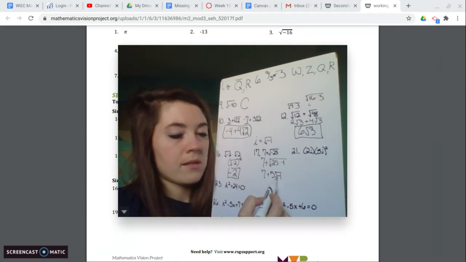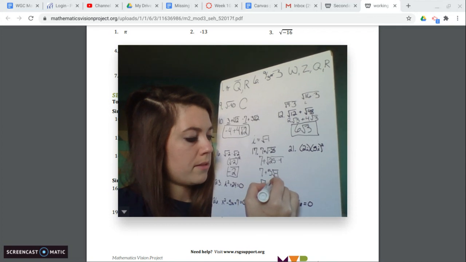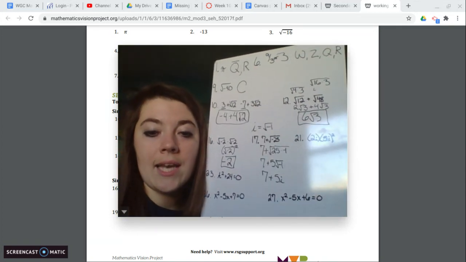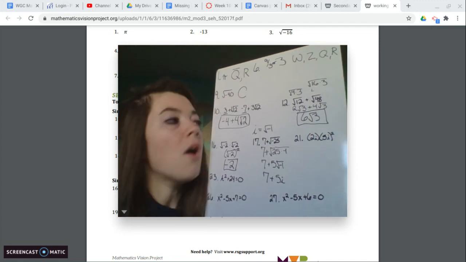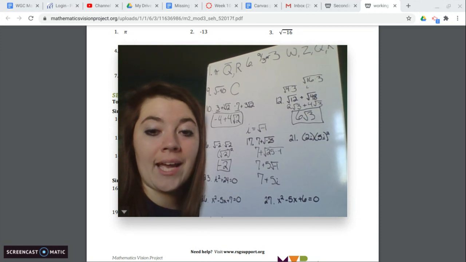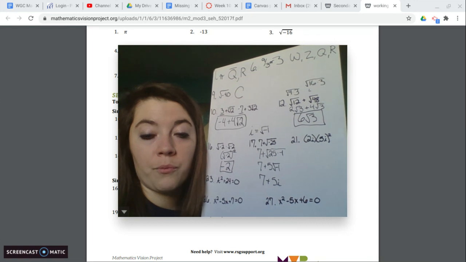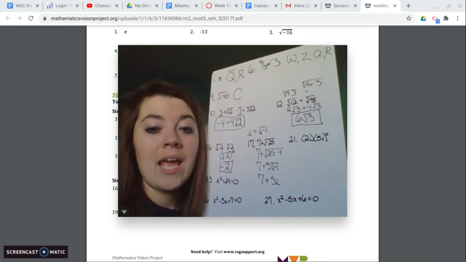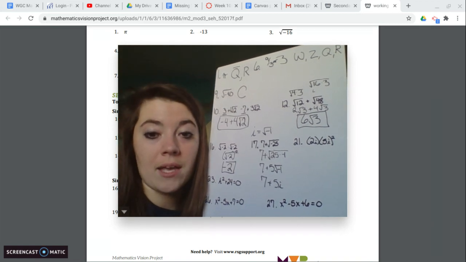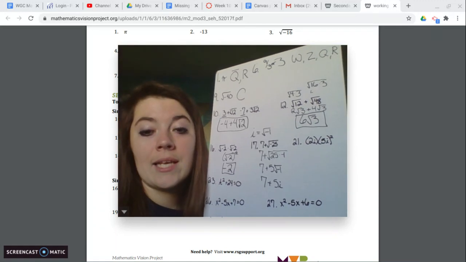So this says the square root of negative 1 right here. So our answer is 7 plus 5i. So anytime we have a negative under the square root, we can eliminate that negative by taking an i to the outside of the square root, because the square root of negative 1 is i. So that just gives us an answer of 5i for that, because the square root of 25 is 5, and the square root of negative 1 is i.